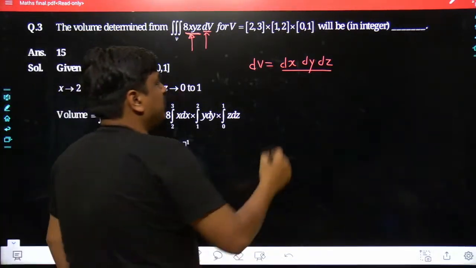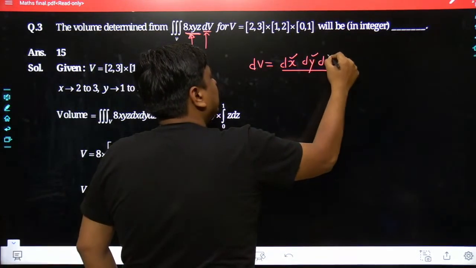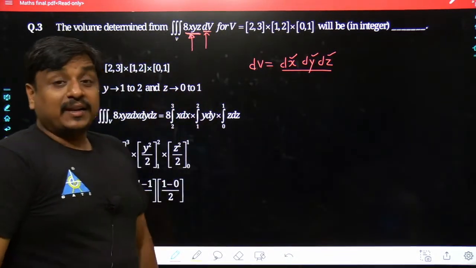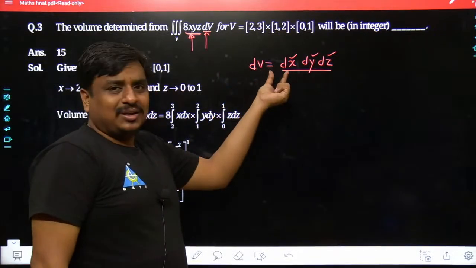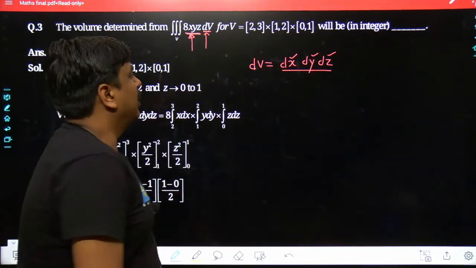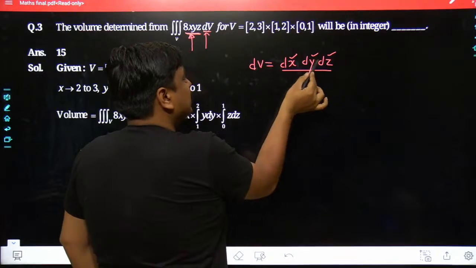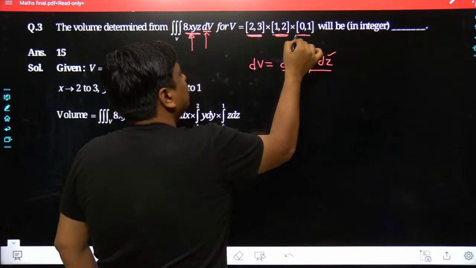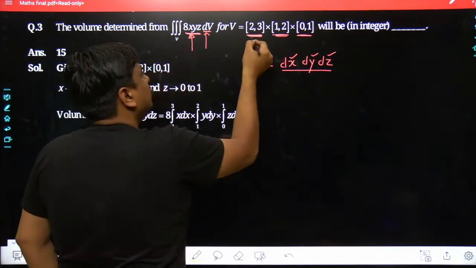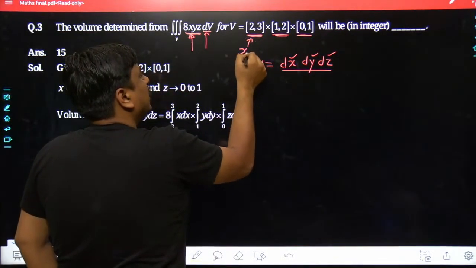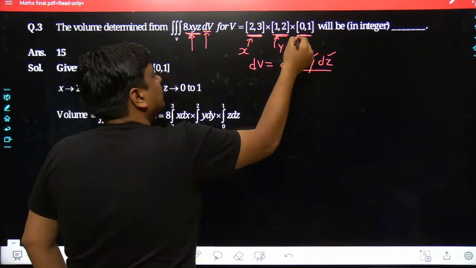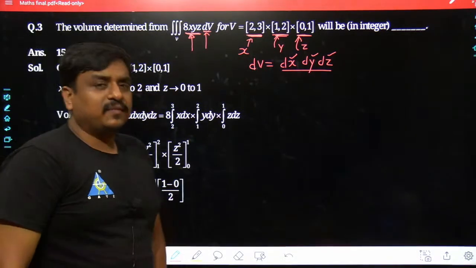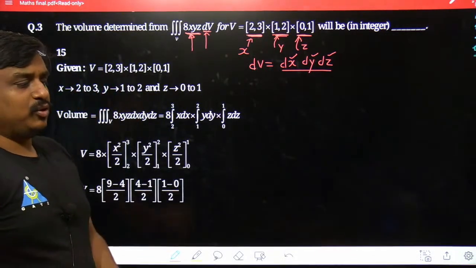And the sequence used to be x first, y second and z last. Once we are calculating the finite volume, definitely you must be knowing their limits, the lower limit as well as the upper limit. As we had the sequence of x, y, z in this way, obviously they have been the limits in this form. So it has been the limit of x, the limit of y, and the limit of z. Yes, that's the standard way to represent the thing.